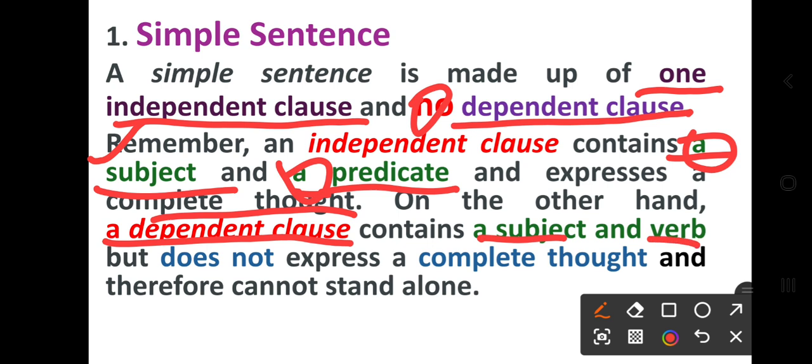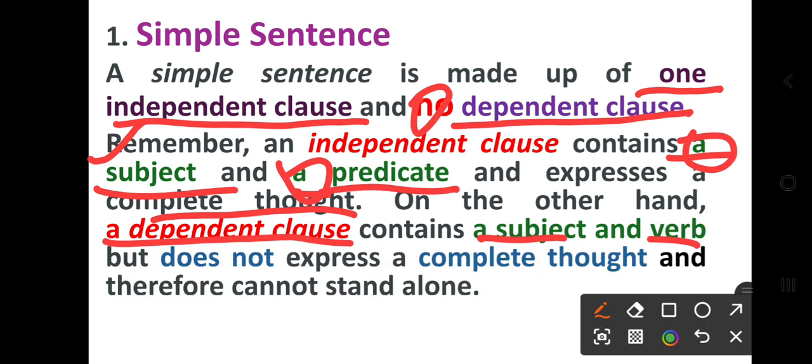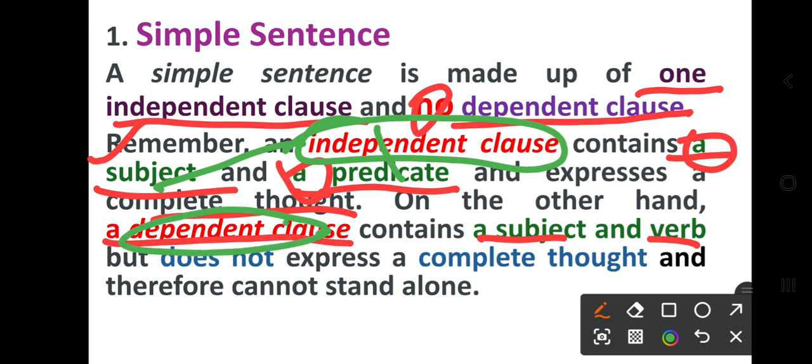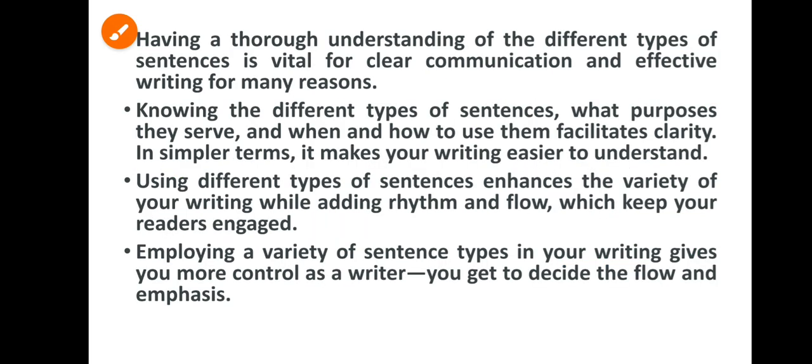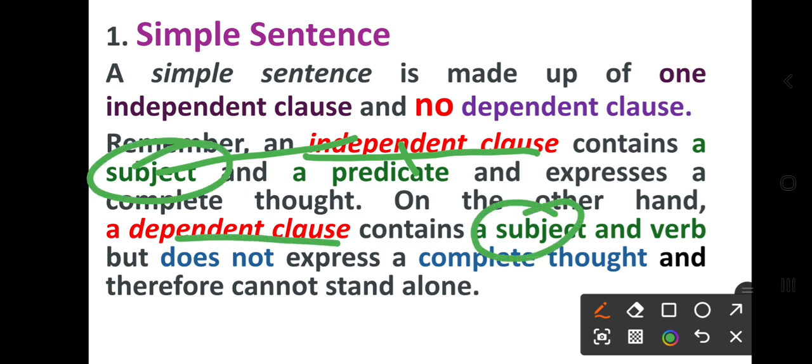So what is the difference? Independent clause means subject and a predicate, whereas dependent clause means subject and verb. So please take care. Independent clause means subject and predicate, whereas in a dependent clause the subject is common, but here it is predicate and here it is verb.